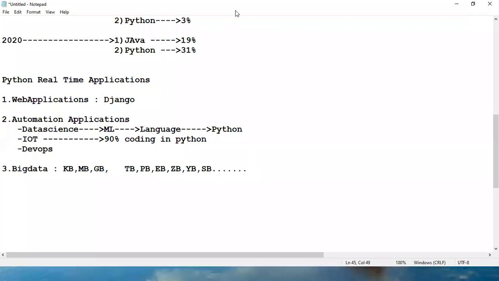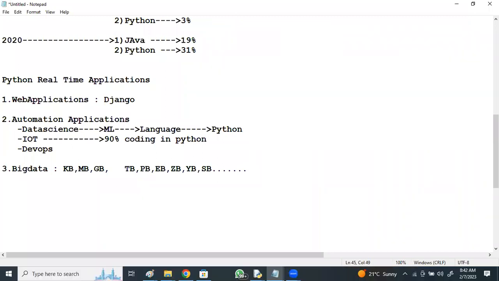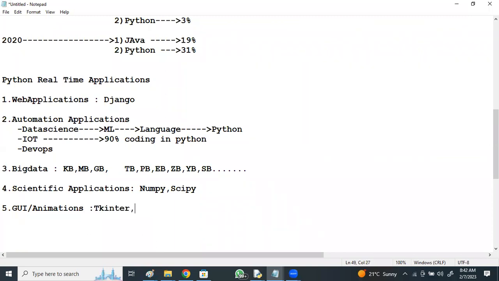I'll list out the various other applications one by one where Python is mostly preferred. It's mostly preferred in scientific applications or numerical analysis. NumPy and SciPy are some of the modules, Numerical Python and Scientific Python. And Python is mostly used for graphical user interfaces or animations. We use Tkinter or PyQt as modules, which are inbuilt modules. We don't need to write huge code.